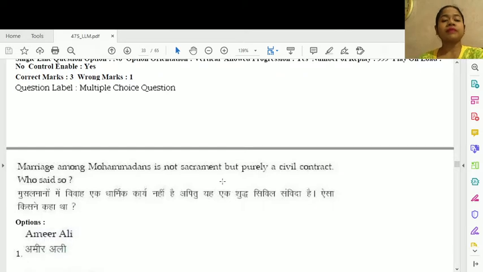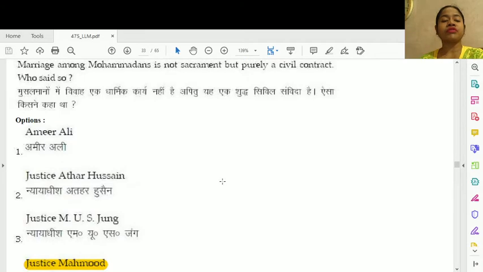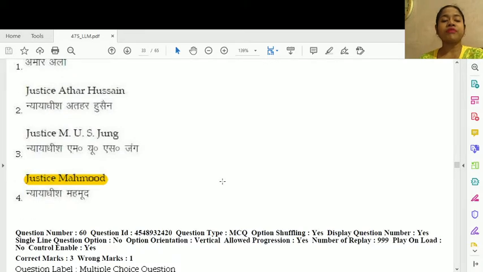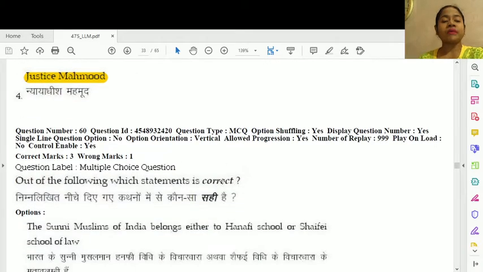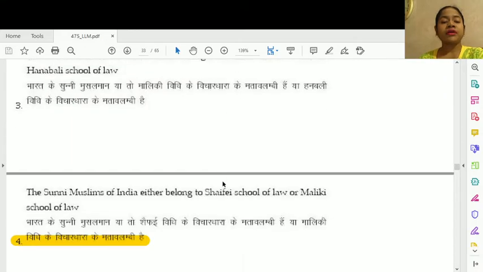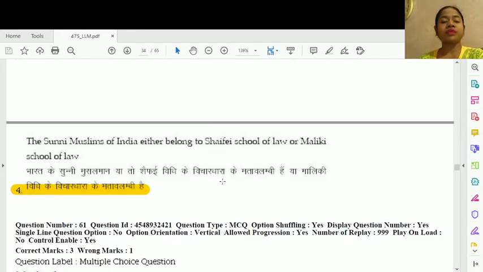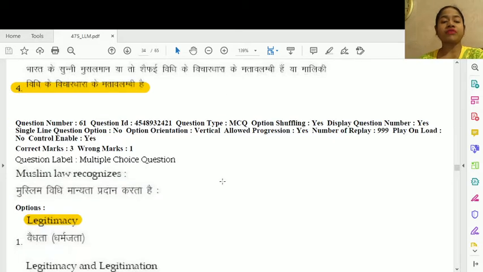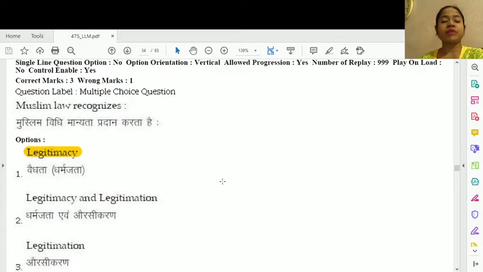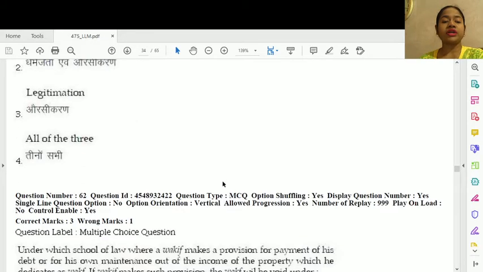Question number 59. Marriage among Mohammedans is not a sacrament but purely a civil contract. Who said so? This has been said by option number 4, Justice Mahmood. Question number 60. Out of the following, which statement is correct? This is option number 4. The Sunni Muslims of India either belong to Shafi'i school of law or Maliki school of law. Question number 61. Muslim law recognizes, this is option number 1, only legitimacy.